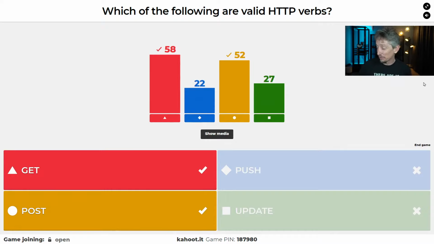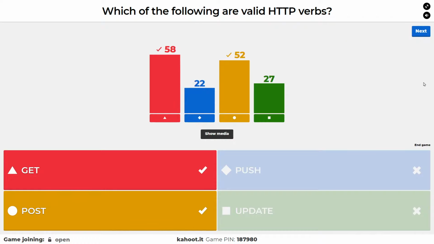Congratulations. All right, for this one, GET and POST indeed are two valid HTTP verbs. And you might say, well, Keith, why do I need to know verbs for HTTP? And that's because it's in the blueprint. It wants you to know what CRUD is, create, read, update, and delete, and also the actual literal HTTP verbs that are used to actually do that. So fantastic start, and let's continue our journey here.